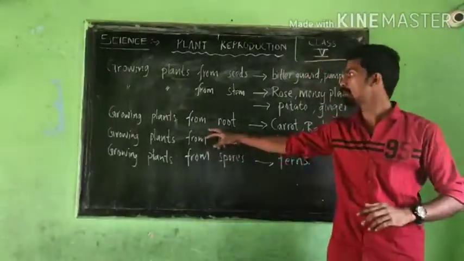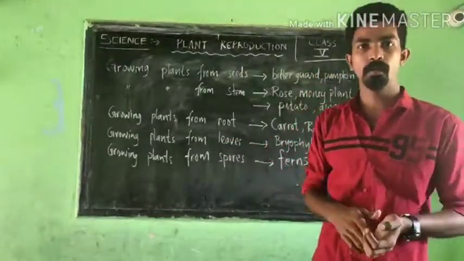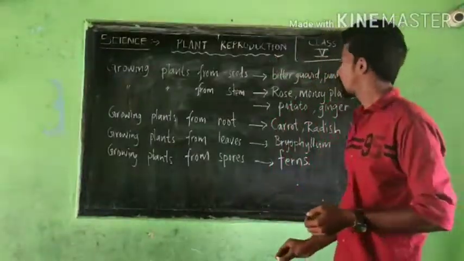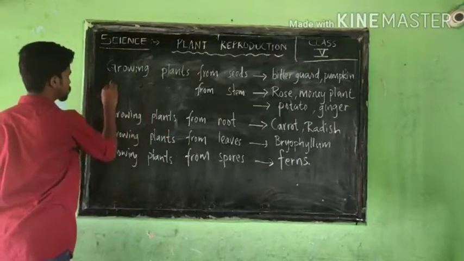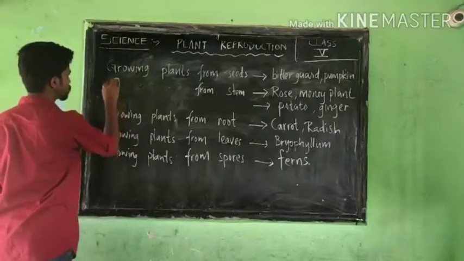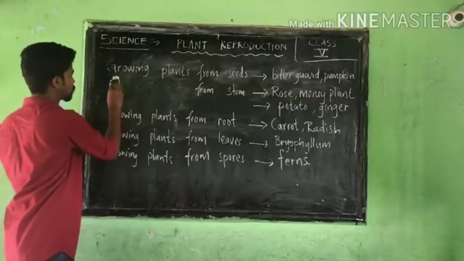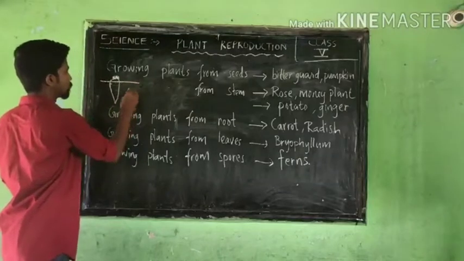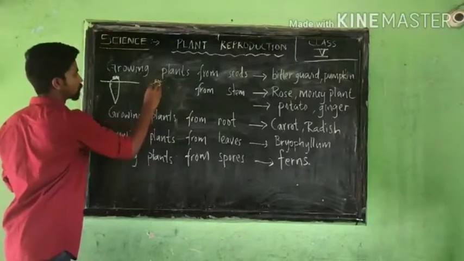Then the third one, growing plants from root. Carrot or radish will be available in your home. Cut the topmost portion of the carrot, from here, then you will get the top portion like this.